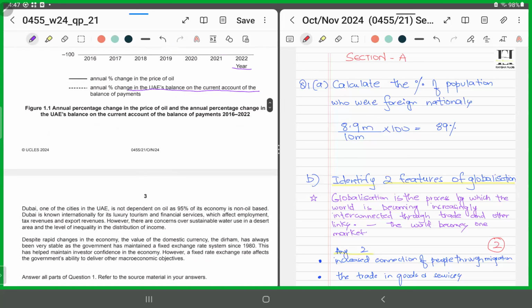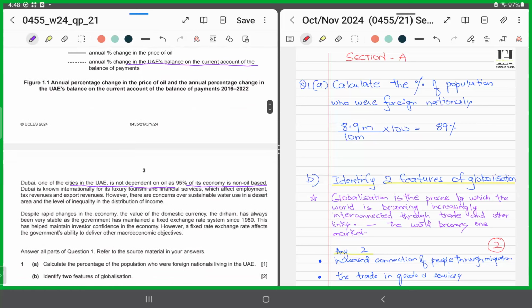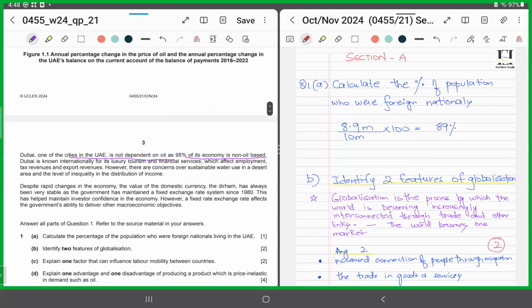All right. Now they're saying Dubai is one of the cities in the UAE. It is not dependent on oil, as 95% of its economy is non-oil based. They have shared key information here: 95% of its economy is non-oil based.